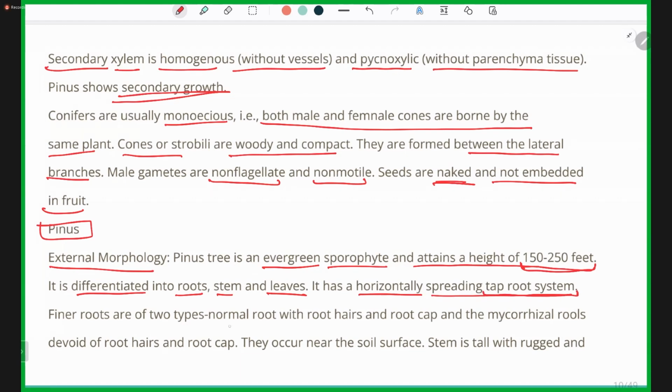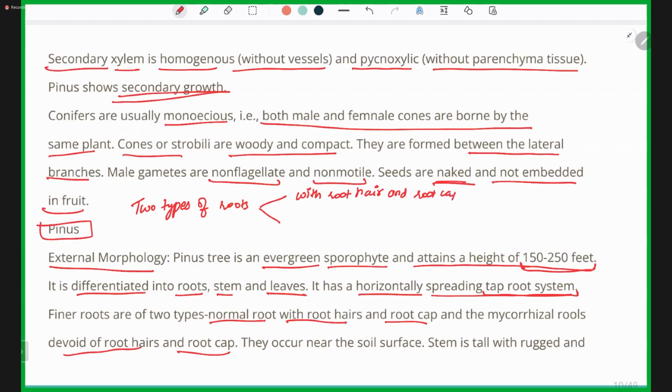Finer roots are of two types: normal roots with root hair and root cap, and mycorrhizal roots devoid of root hair and root cap.